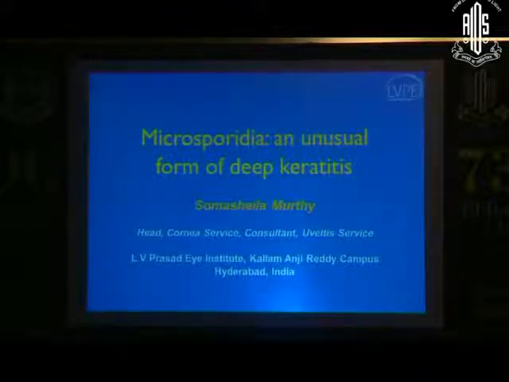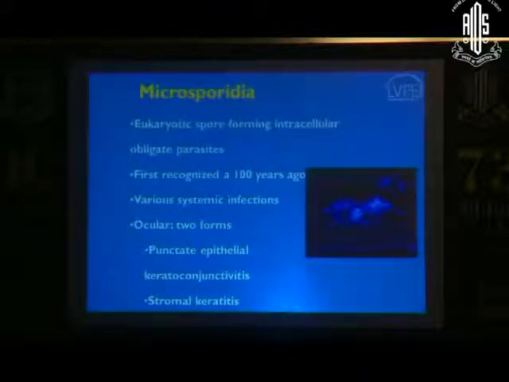I thought I'll bring everyone's attention to something which you probably have just been hearing about. It's Microsporidia, which is something like a parasite or a fungus. We don't yet know what exactly it is. So I'm going to talk about microsporidial keratitis. It's unusual. Maybe after this presentation you might recall cases that you've seen who fit into this picture and you didn't know what it was. Now if I see a patient like Rajiv showed, probably I'll think of something related to tuberculosis. But I hope I'll take you through microsporidia.